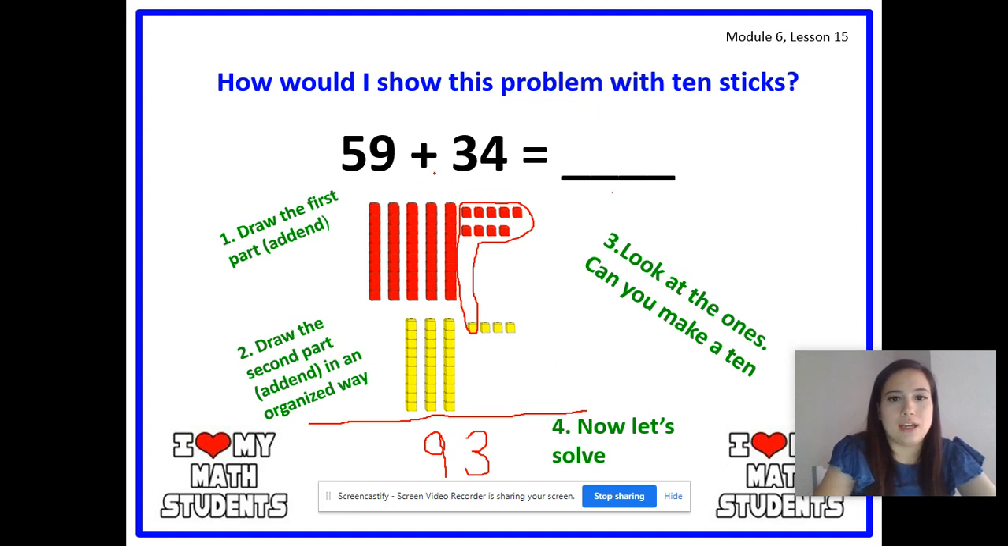So 59 plus 34 equals what number, boys and girls? Get ready. Yes, 93. Awesome job.